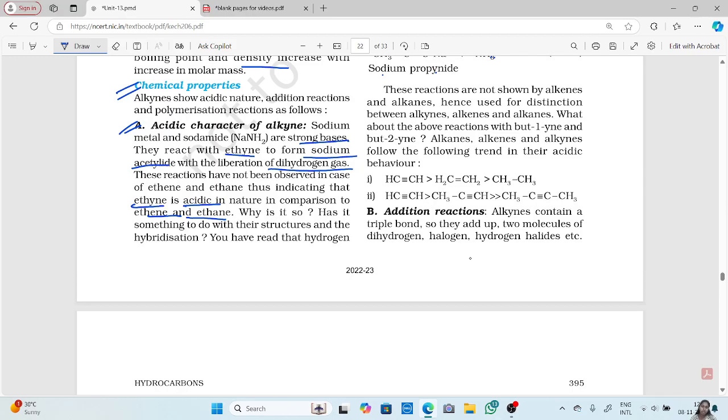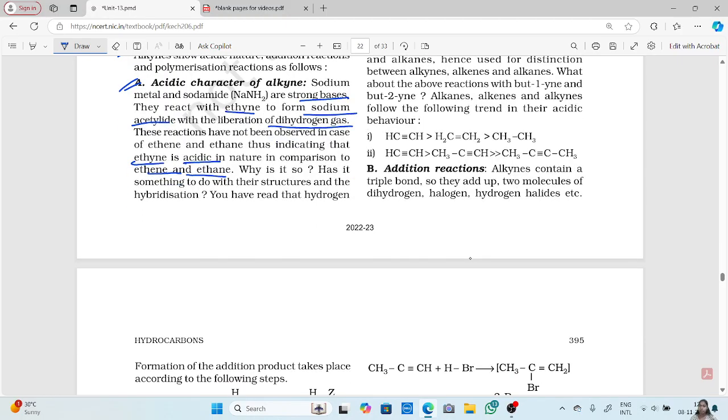Now what about the butynes? Alkanes, alkenes and alkynes follow the following trend in their acidic behavior. Alkynes are more acidic than alkenes, which are more acidic than alkanes. So this will remain the same. Now this is between alkanes, alkenes and alkynes. What about the trend in alkynes only, higher alkynes? Here ethyne is more reactive than propyne, then your butyne. So butyne is less reactive.